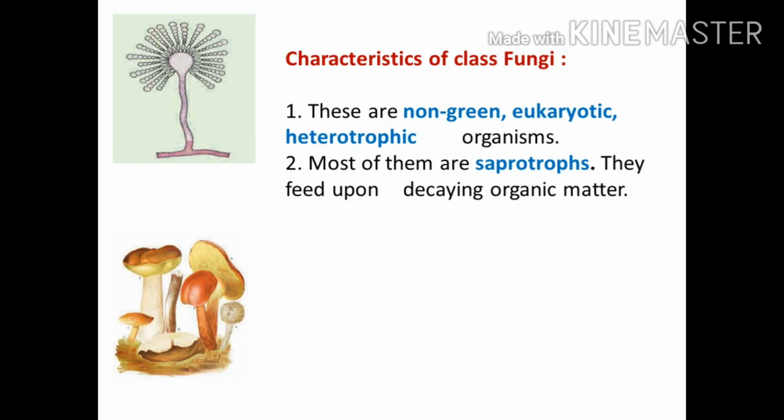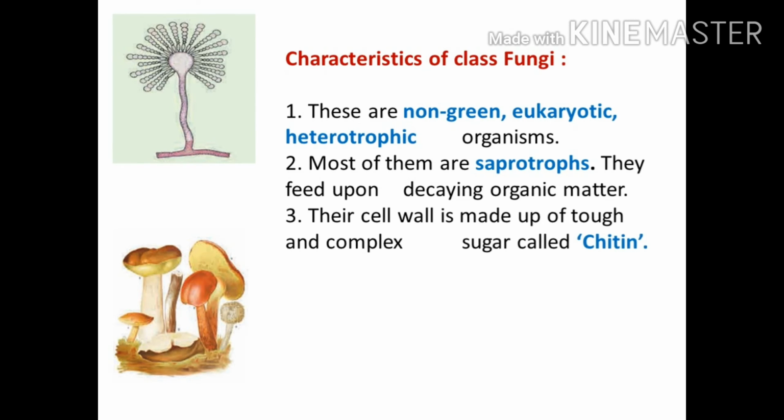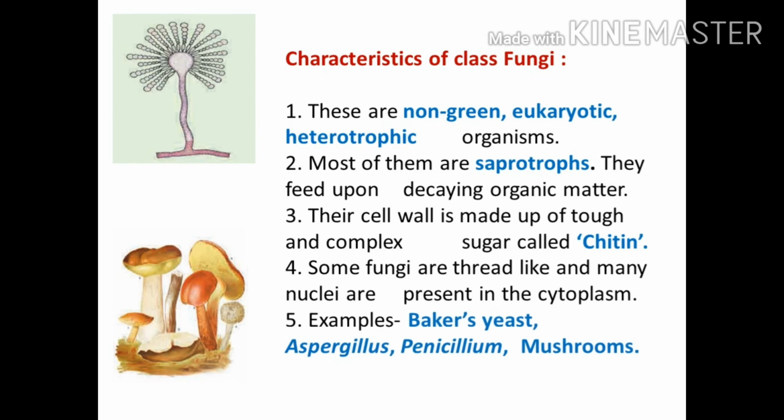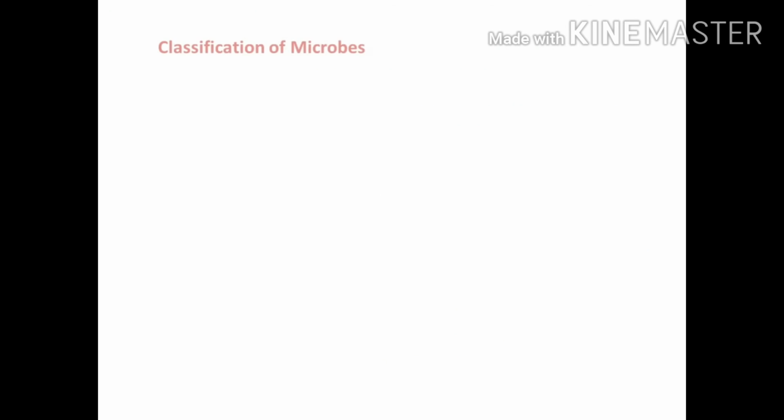They feed upon decaying organic matter. Their cell wall is made up of a tough and complex sugar called chitin. Some fungi are thread-like and many nuclei are present in the cytoplasm. For example, Baker's yeast, Aspergillus, Penicillium, mushroom. These are some examples of fungi.